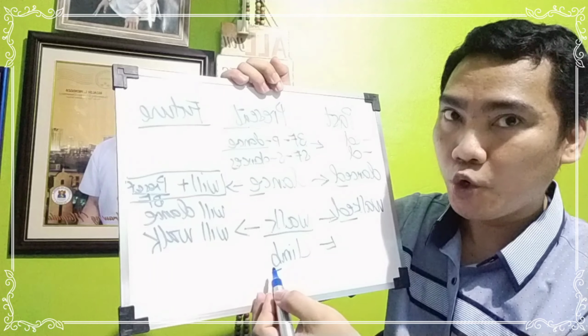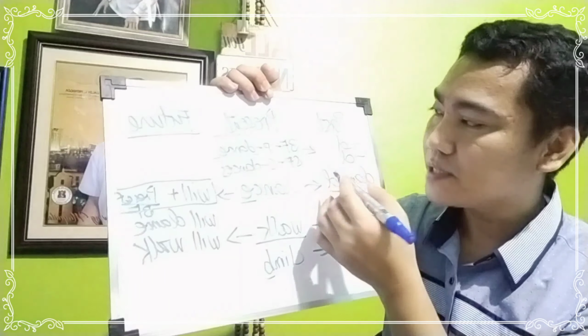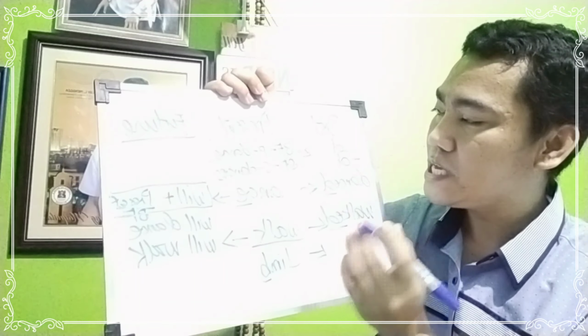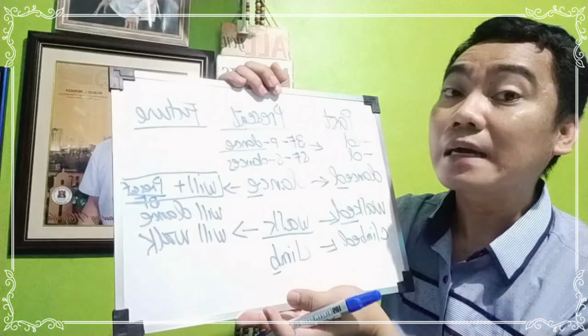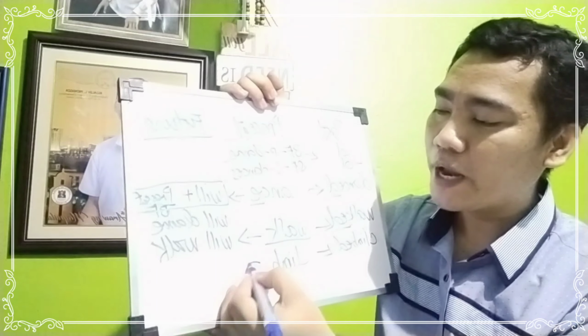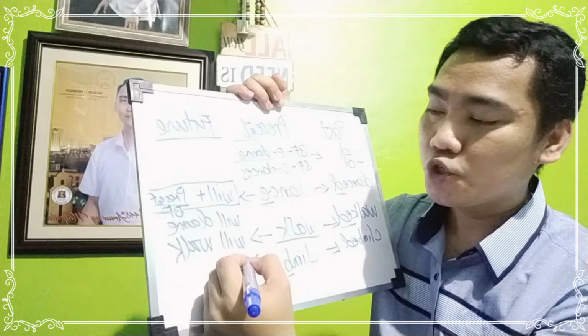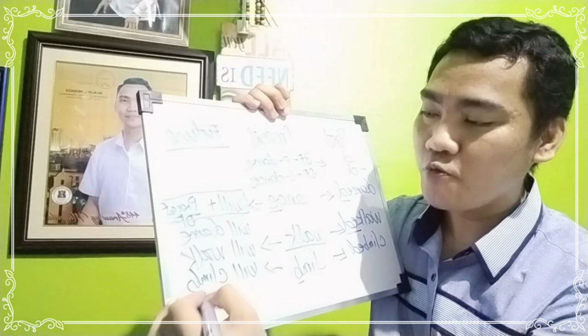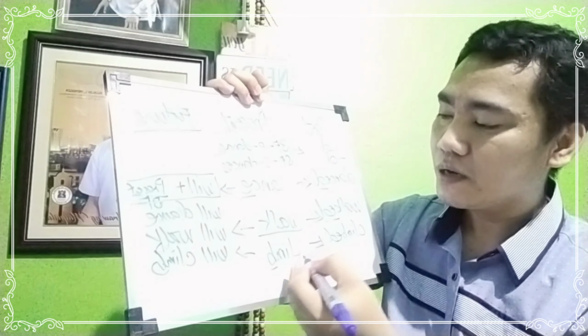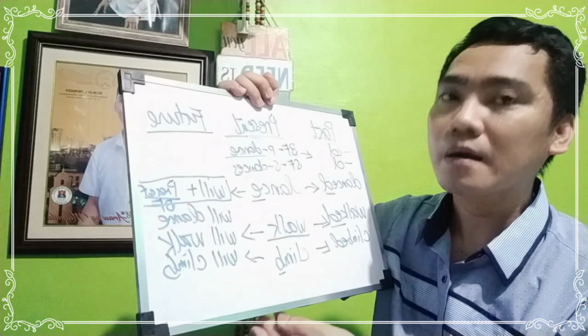Remember our rule, to form its past tense, you will just add ed or d. All right, so the word is climbed. So this time the sound of d, it's climbed. So what about its future? So will plus climb. Very good. So we have climb, climbed, and will climb.